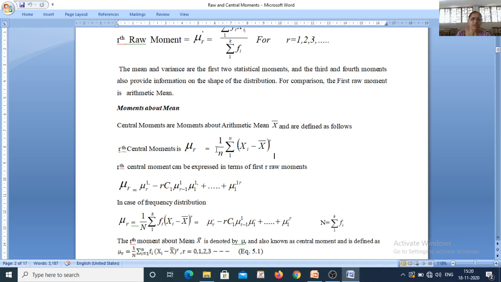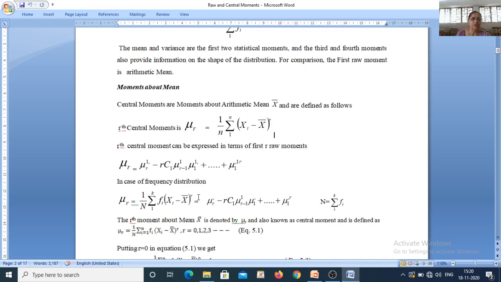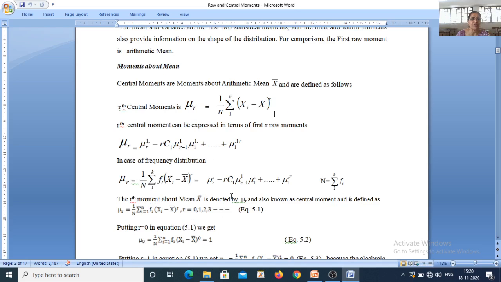So if you take 1 upon n summation sign inside, you will have this expression. In case of frequency distribution, we will attach only one weight, that is fi, to xi minus x bar, and the formula for raw moments and relation between raw moments and central moments will be same, where n is equal to summation of fi.